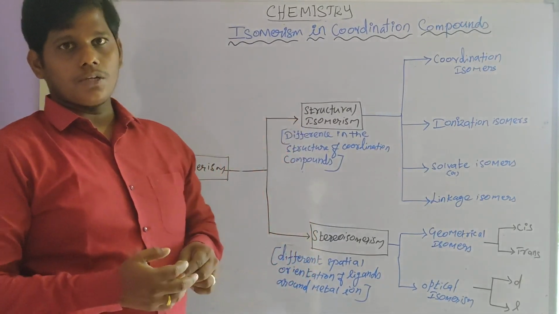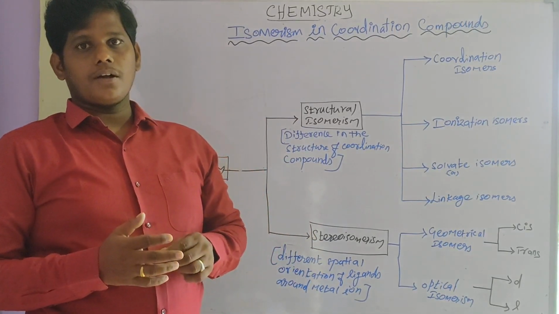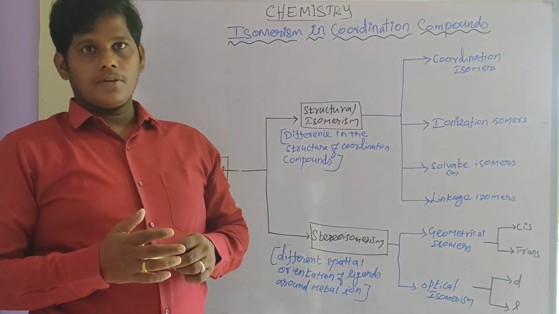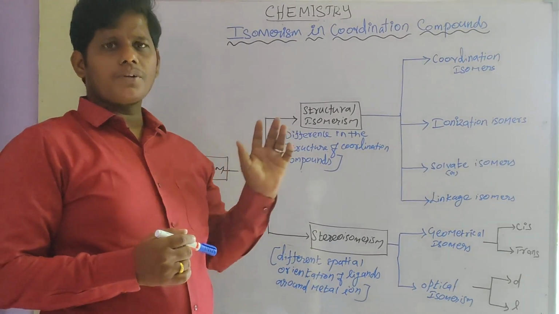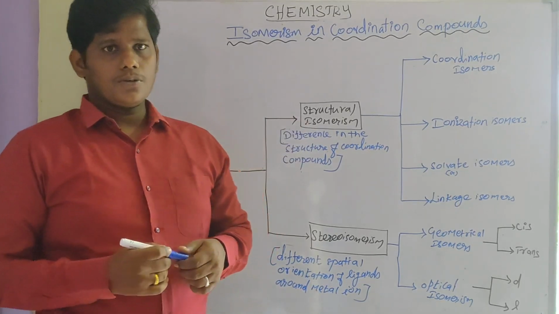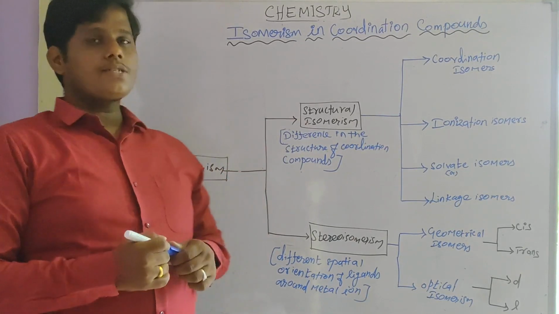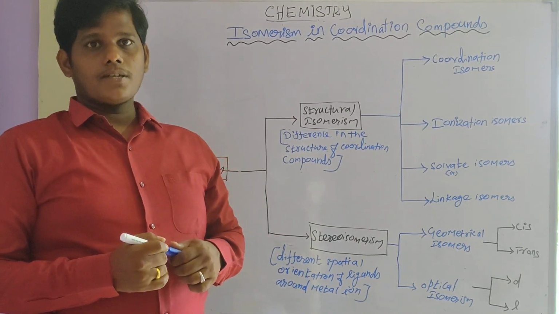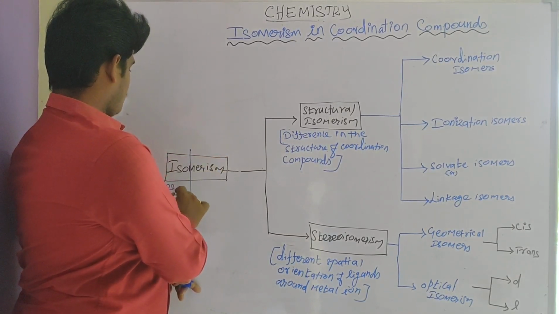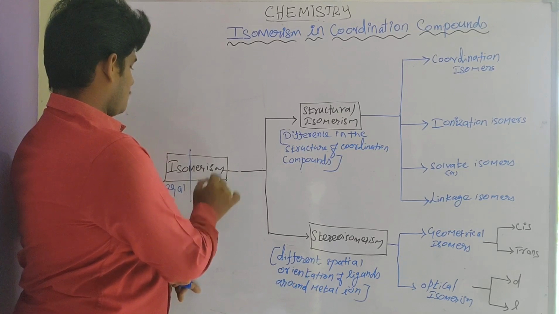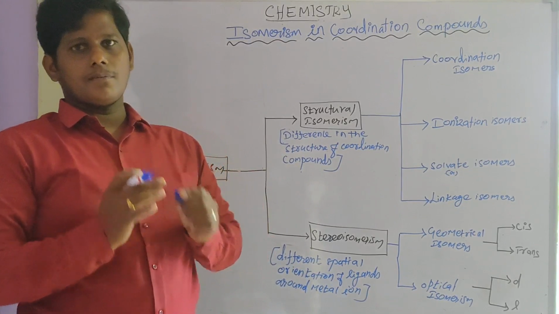Yes students, we already know isomerism for organic compounds, but here we discuss it for inorganic compounds like coordination complexes. So what is isomerism? Iso means equal, meres means part. Simply, isomerism means equal parts.